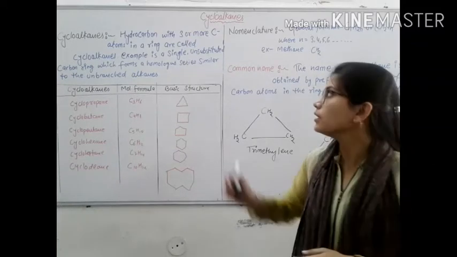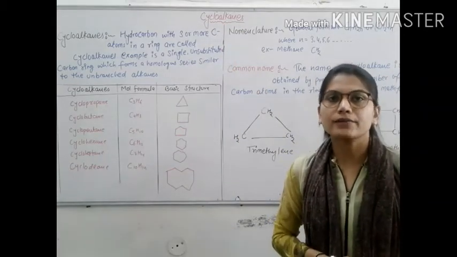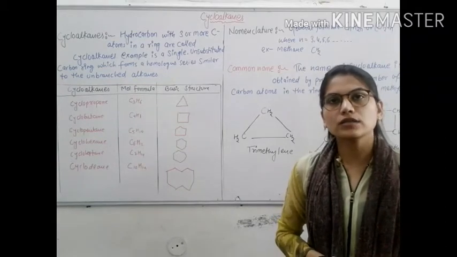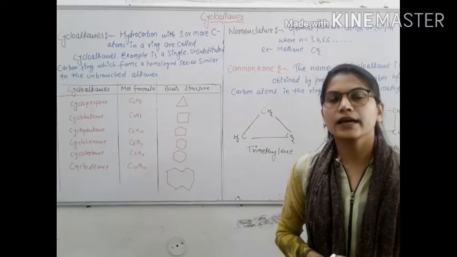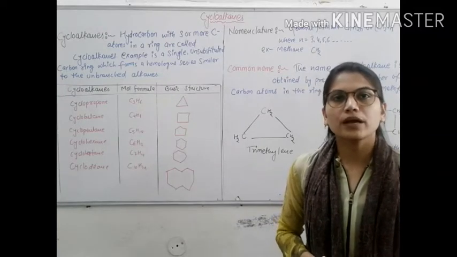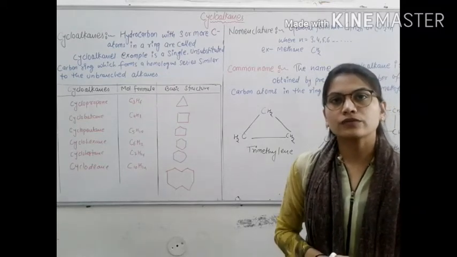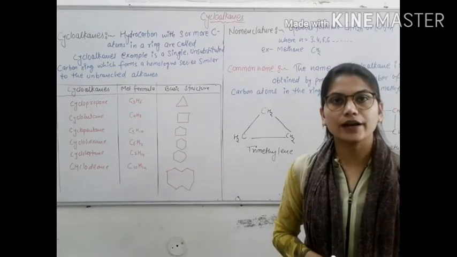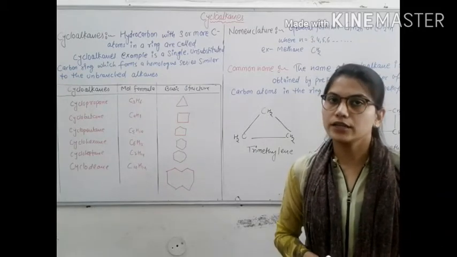Today we discuss cycloalkane. Introduction of cycloalkane: the carbon atoms which are attached to one another to form a ring are called cyclic compounds. Aliphatic cyclic compounds or cyclic aliphatic hydrocarbons are called alicyclic compounds because they resemble aliphatic compounds in most of their properties but possess a cyclic structure. Like aliphatic hydrocarbons, alicyclic hydrocarbons may be saturated or unsaturated in nature.